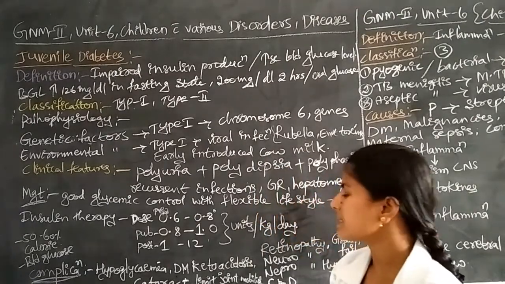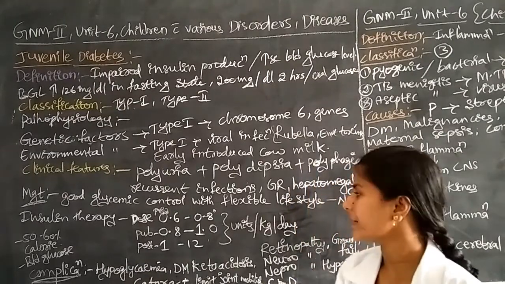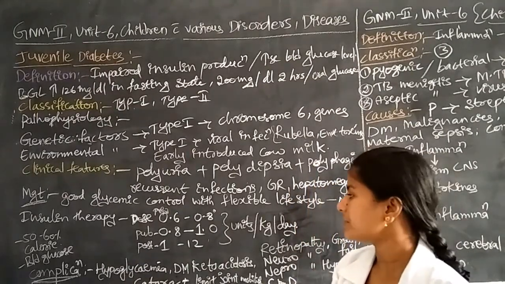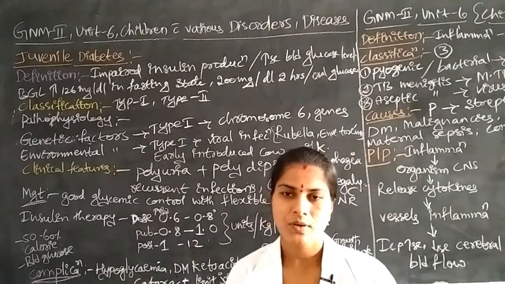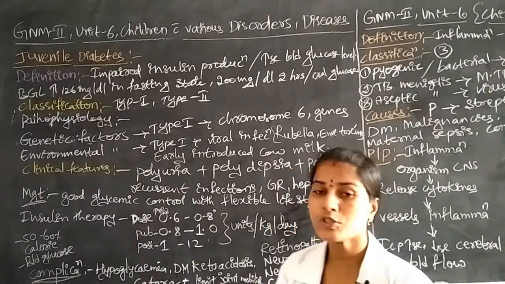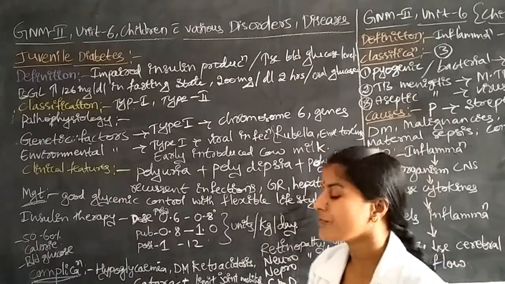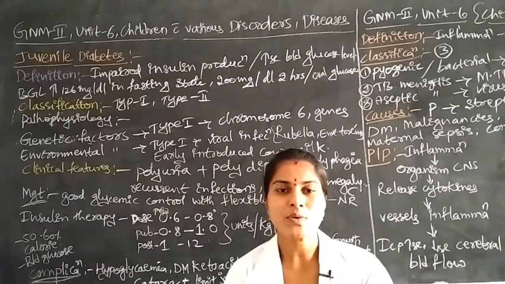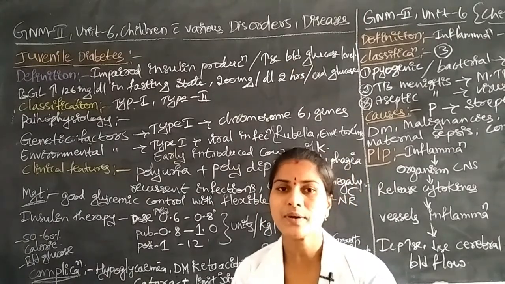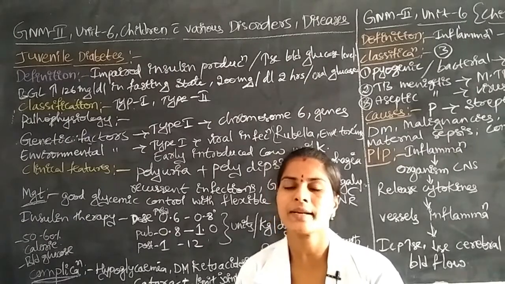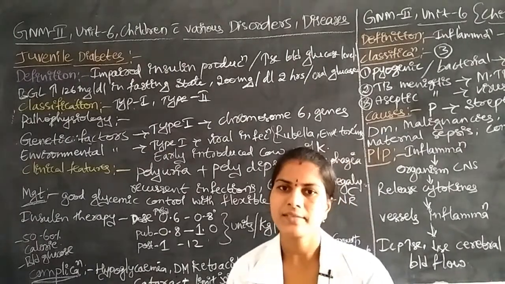Next, in the puberty state, we have to provide 0.8 to 1.0 units per kg per day. Next, in the post-puberty state, we have to administer 1 to 1.2 units per kg per day. These are the doses for insulin therapy in the children who are affected by juvenile diabetes.